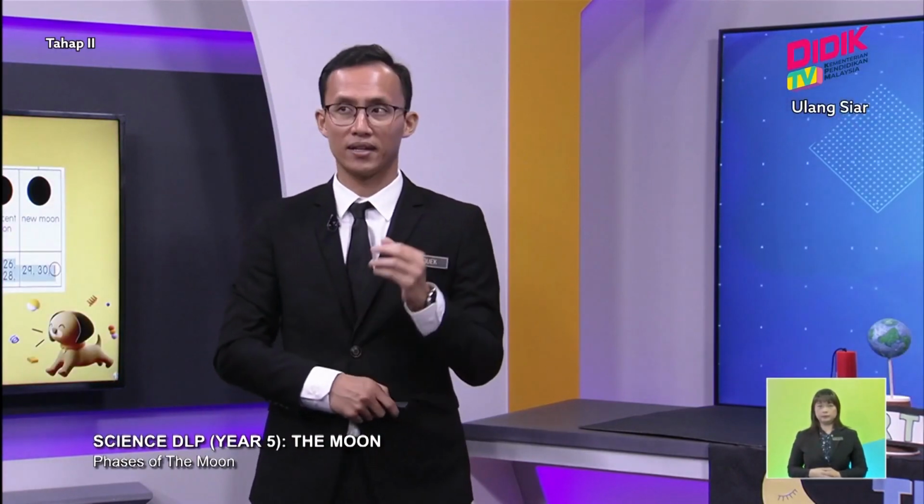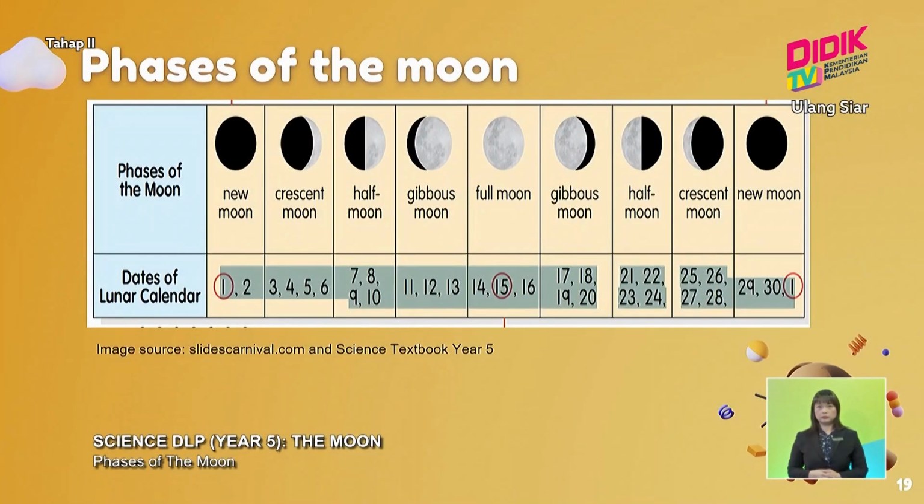I would like to explain to you the phases of the moon and the dates. Let us look at the dates from the slides. The new moon is from the first day to the third day, where the crescent moon takes about 4 days, from the third to the sixth day. And then the half moon is from day 7 to day 10. Gibbous is about 11 to 13, and full moon is 14 to 16, like I mentioned just now.